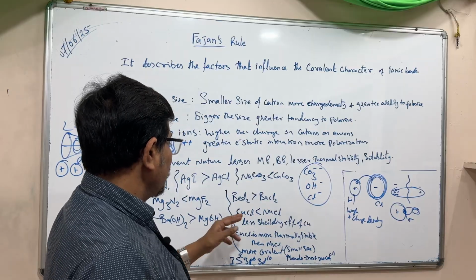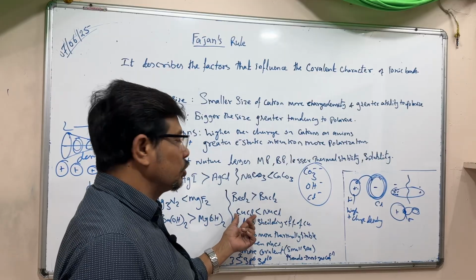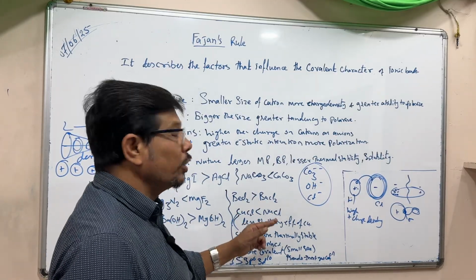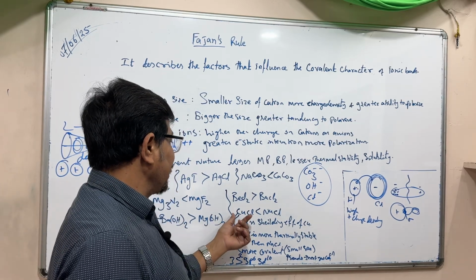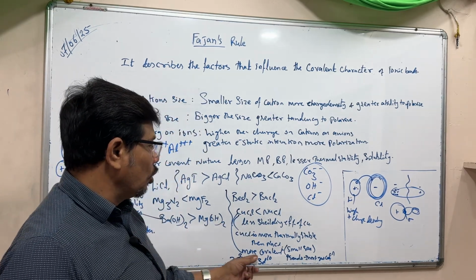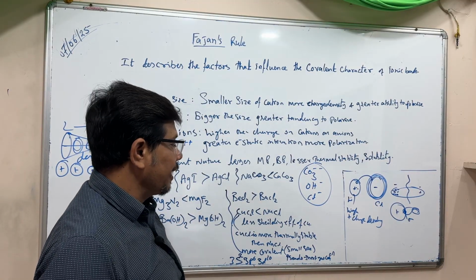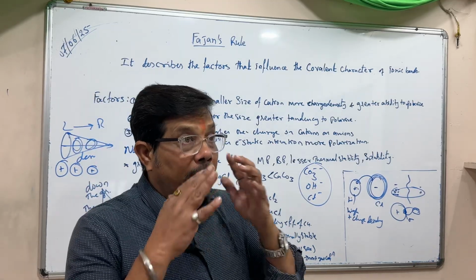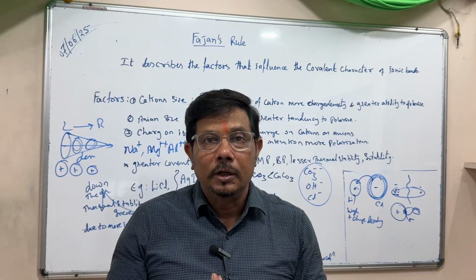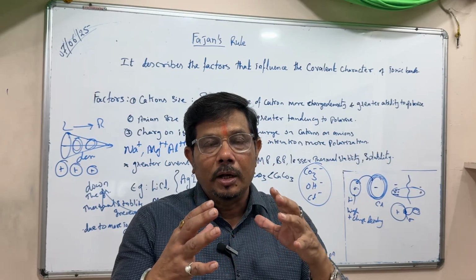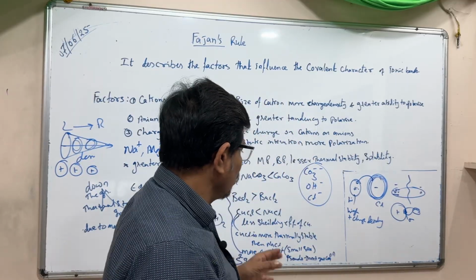You would say the covalent character of sodium chloride is greater than CuCl. But in the case of copper, there is a pseudo inert gas configuration, 3s2 3p6 3d10. What happens in copper is that poor shielding effect occurs, so it cannot affect the electron cloud and the atom shrinks.